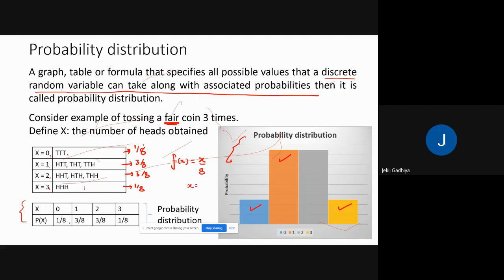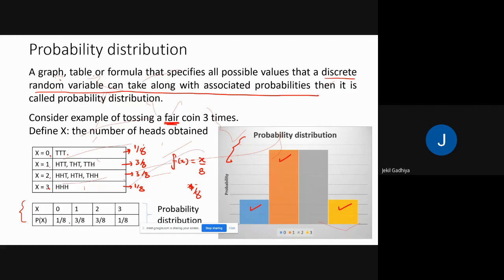Okay, a formula is not possible here because it's not a generalized form, because for X equal to 0 it's 1 by 8, for X equal to 1 it's 3 by 8. But what I want to tell you is that using a graph, table, or formula, if you specify the possible values for a random variable along with associated probabilities, then it is known as a probability distribution.